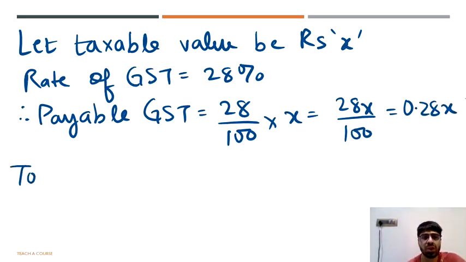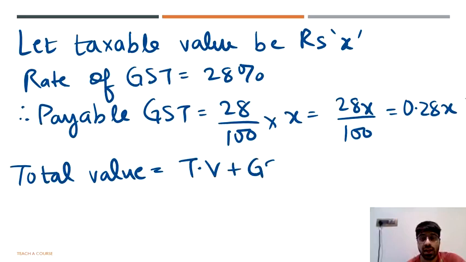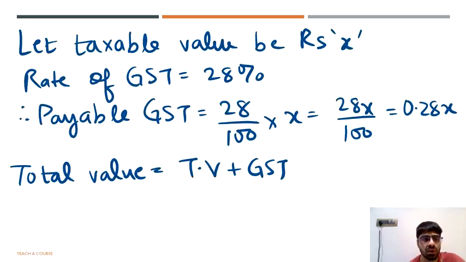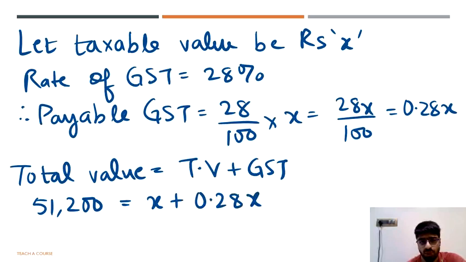Now you go for the total value. The total value is given by the taxable value plus GST, and the total value, if you check the question, they have given the total value with GST as 51,200. So we write the total value as 51,200. That will be the taxable value, which is X, plus the GST amount, which is 0.28x. 51,200 equal to, you can pull out that X common. It will be 1 plus 0.28.